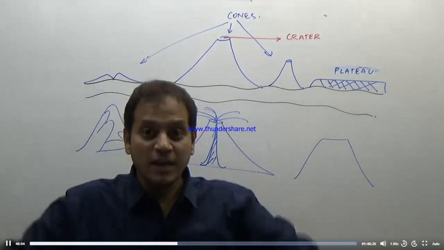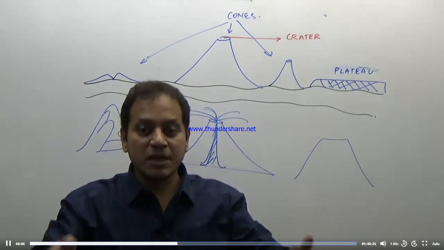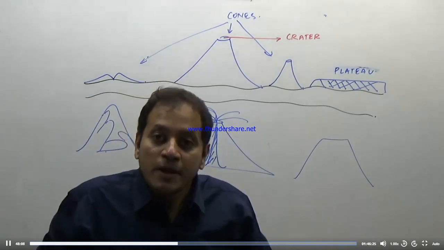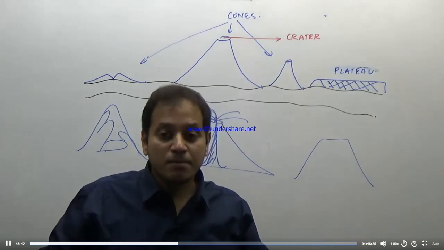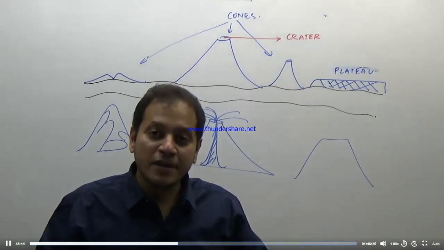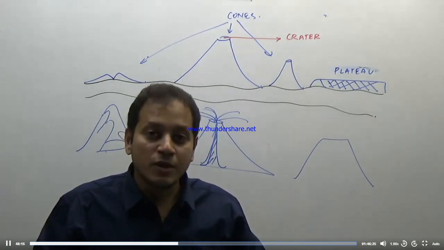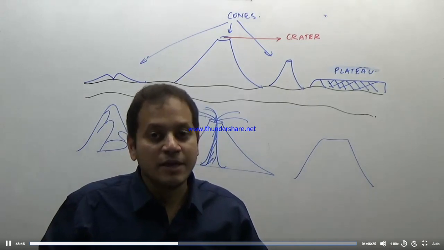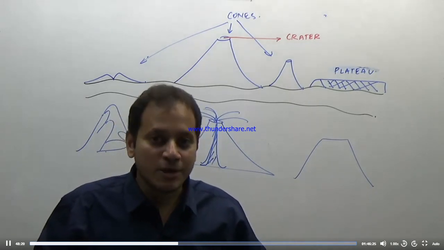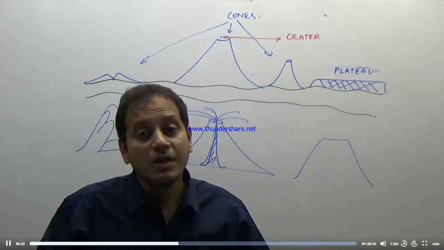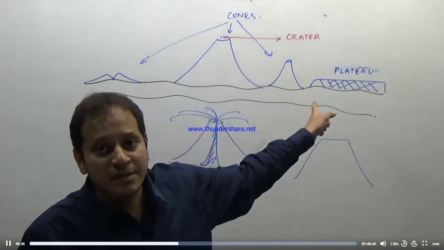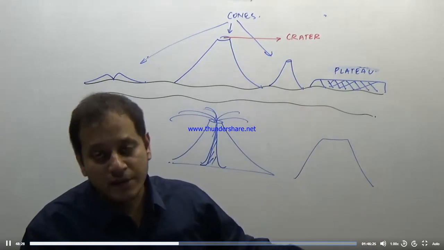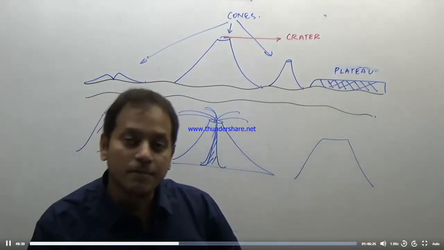How is your table? Flat, but having very steep sides from below. So the plain region is a region which does not have steep sides, while the plateau region has steep sides from below. So the extrusive volcanic landforms are divided into cones, craters, plateaus, and plains. The cones, as can be seen in the diagram, will be of different shapes. So we will be further dividing the cones, then plateaus, and then plains.